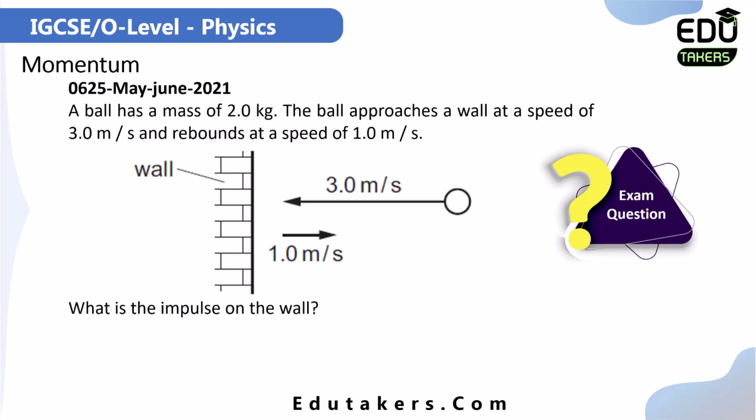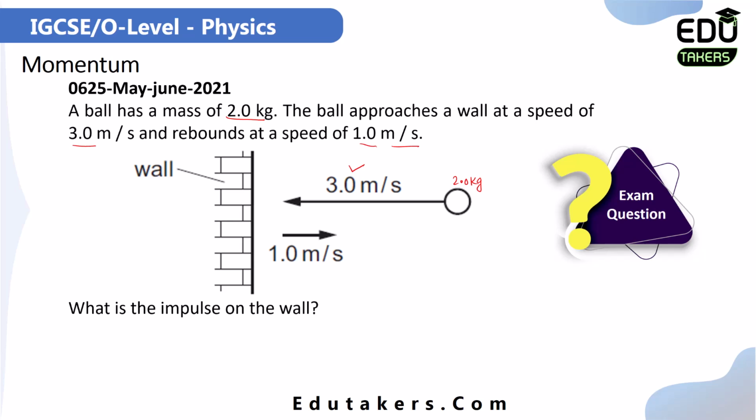Here is an exam question. A ball has a mass of 2.0 kilograms. The ball approaches the wall at a speed of 3.0 meters per second and rebounds at a speed of 1.0 meters per second. So basically, it's given here that there is a ball whose mass is 2.0 kilograms. This ball is approaching the wall at 3.0 meters per second, and when it rebounds back, its velocity is 1.0 meters per second.